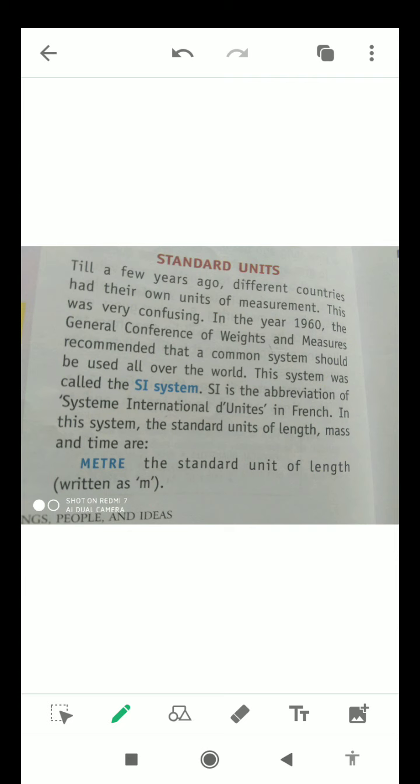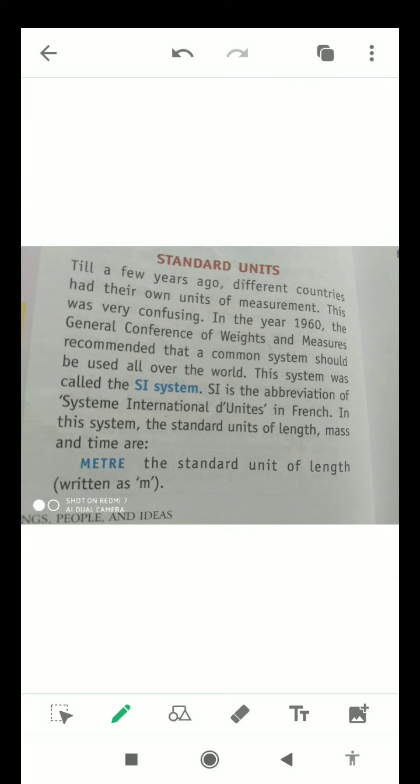Till a few years ago, different countries had their own units of measurement. So the different countries had different methods of measurement, and it was very confusing for every country.